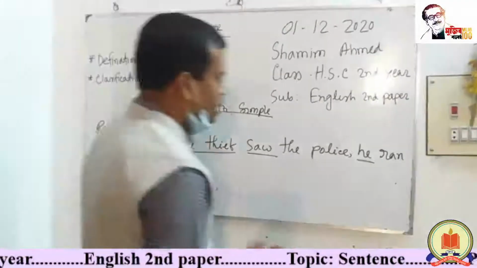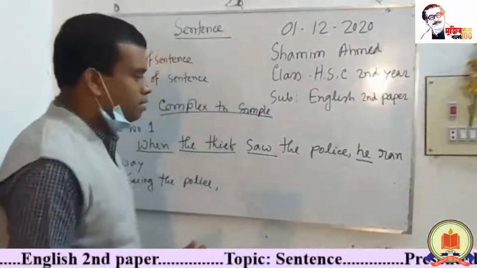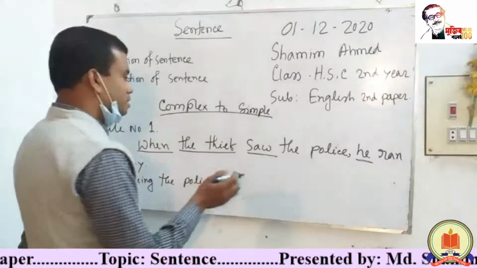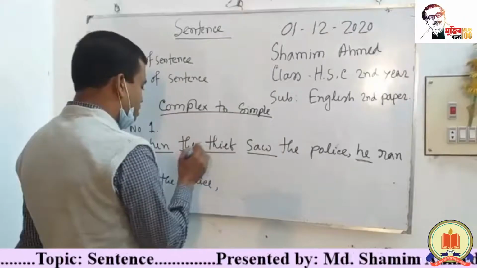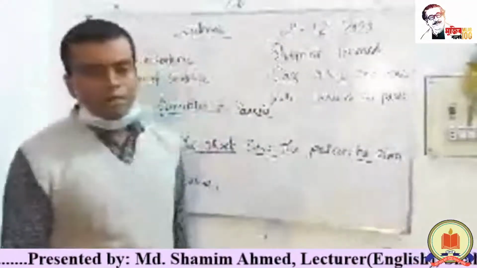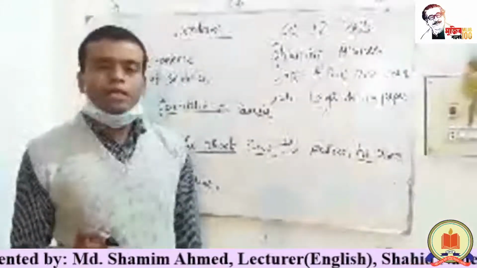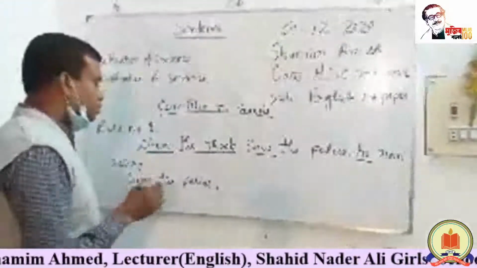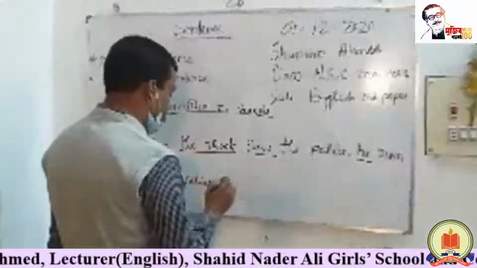Students know very well that he is a pronoun, and the noun of this word is the thief. So you know very well that in grammar, firstly we use the noun, then we use the pronoun. That is why you have to use the noun form.